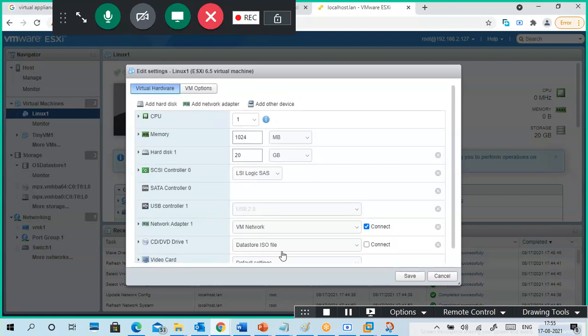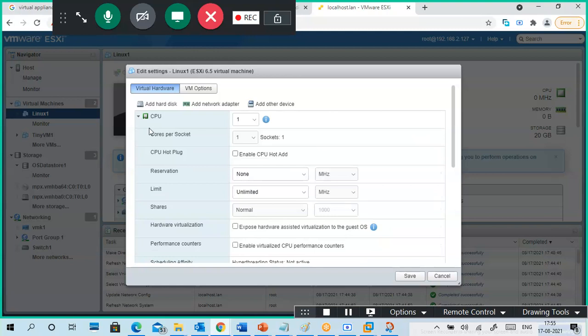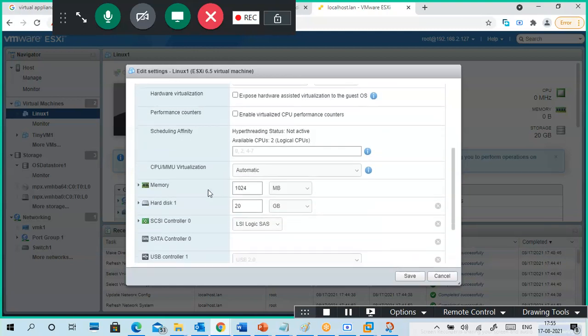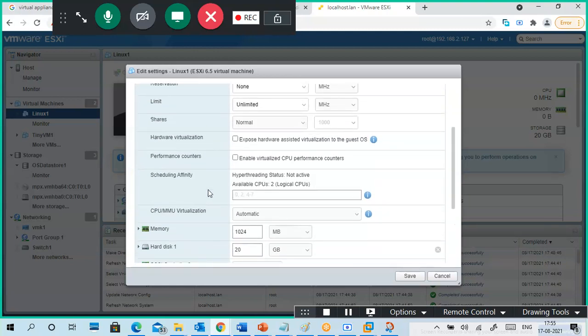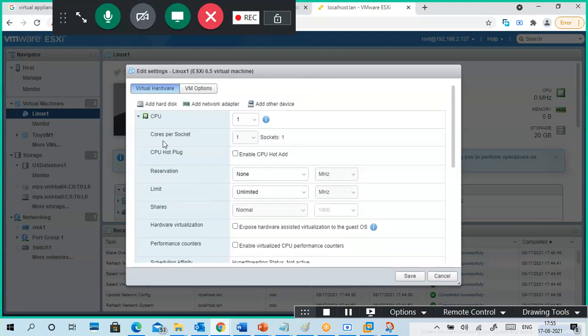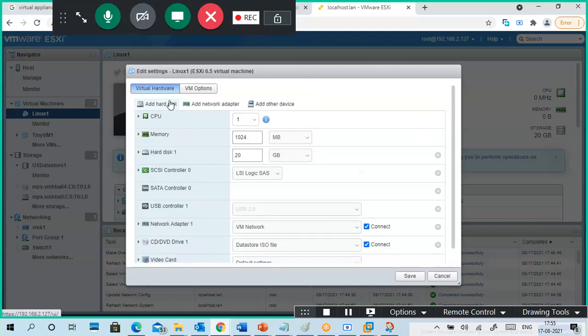The compatibility thing. Gone, I think. Hardware virtualization, performance counter, not required. If you want to add any hard disk or other devices, you can add it.